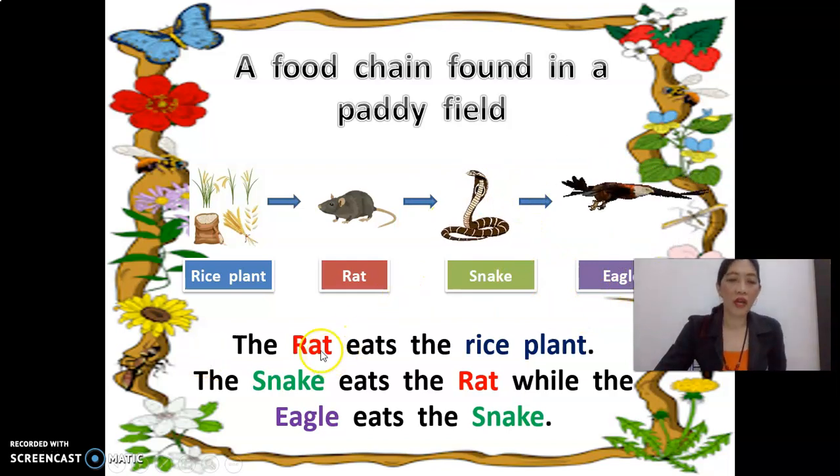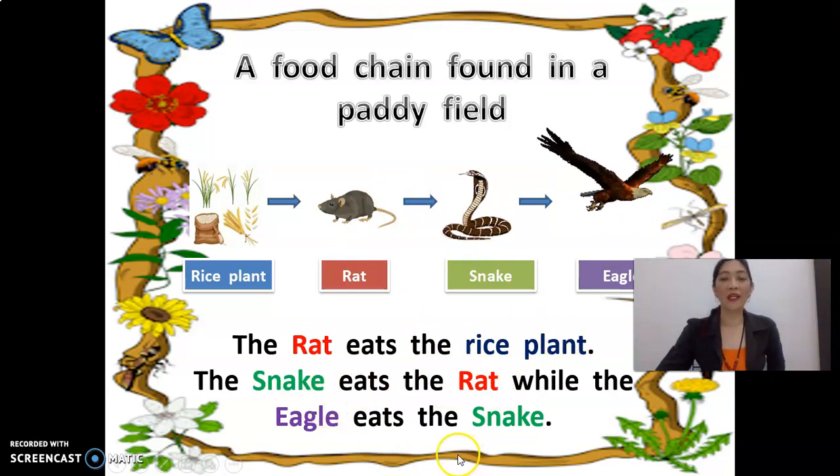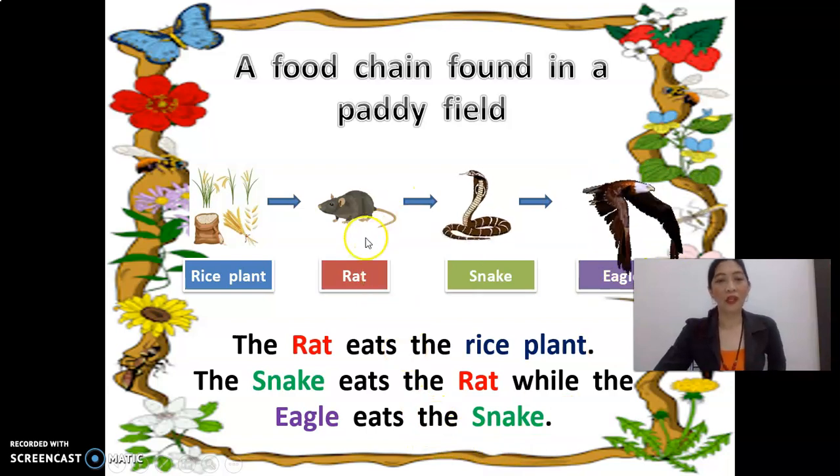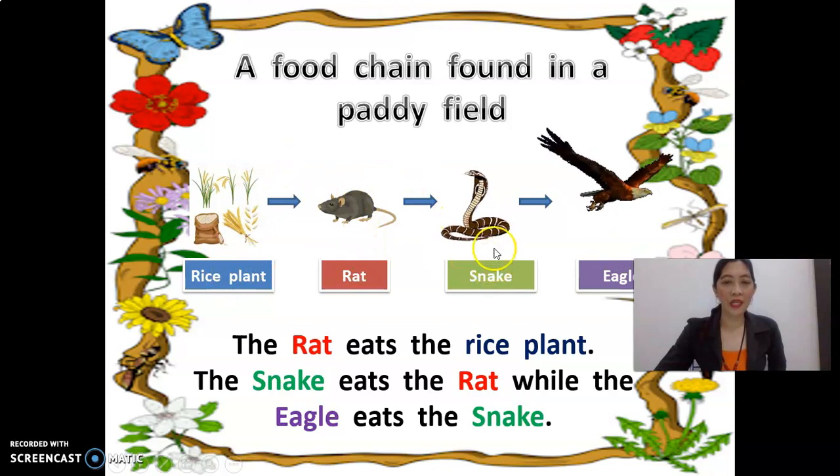So the rat eats the rice plant, the snake eats the rat, while the eagle eats the snake. This is another example of food chain.